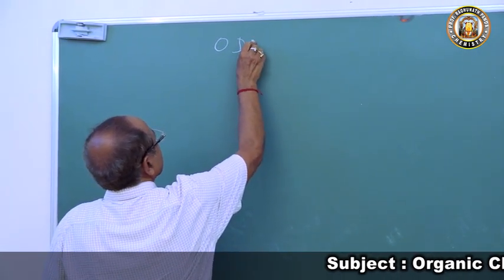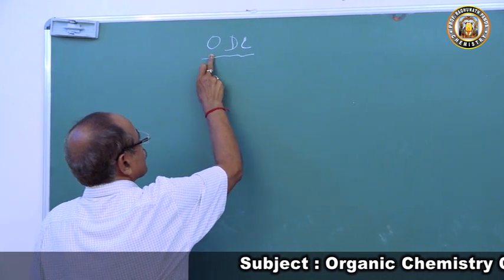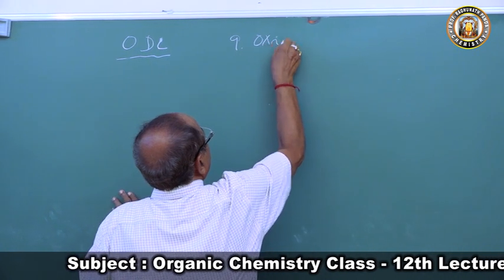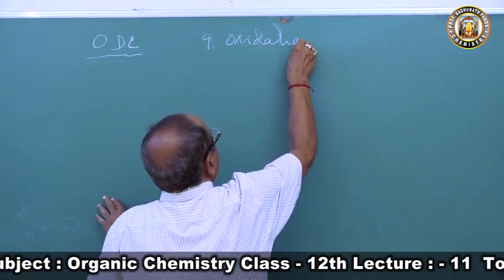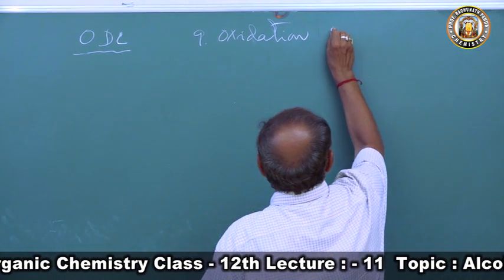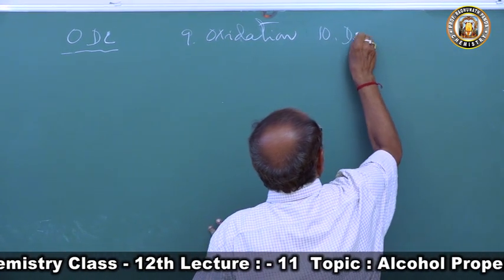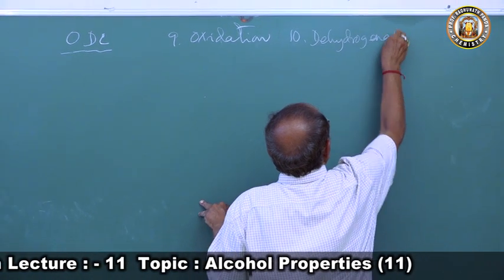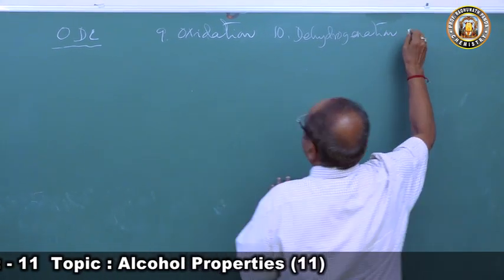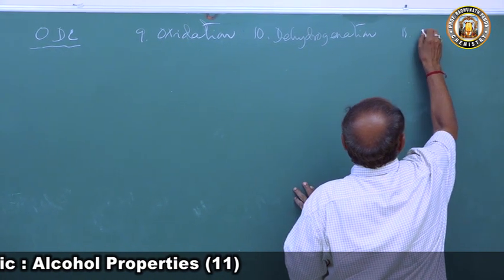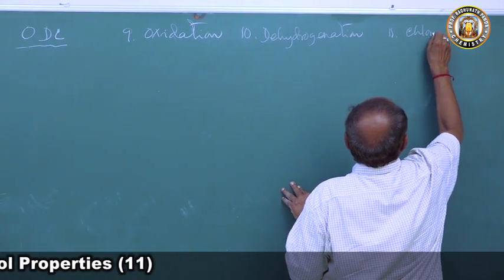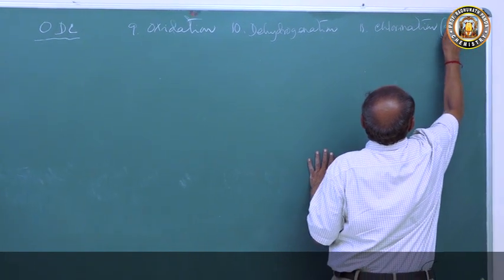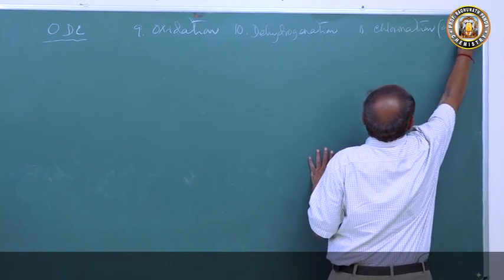We have taken the mnemonics: O, oxidation, and D, dehydrogenation, and C, reaction with chlorination in presence of alkali, in alkali medium chlorination.